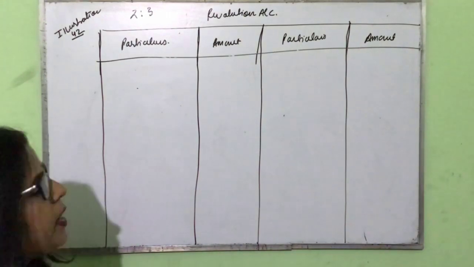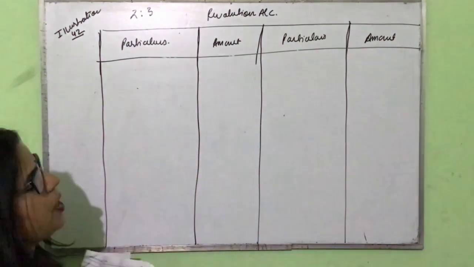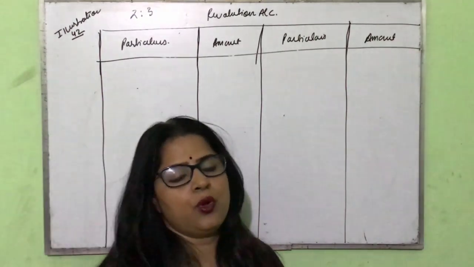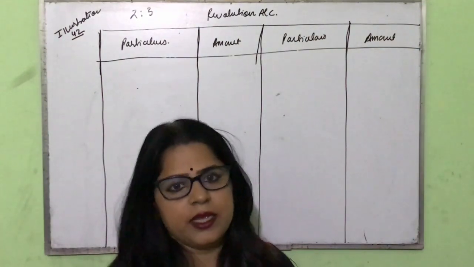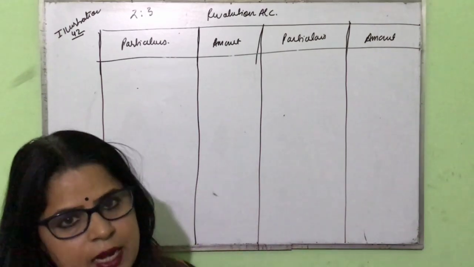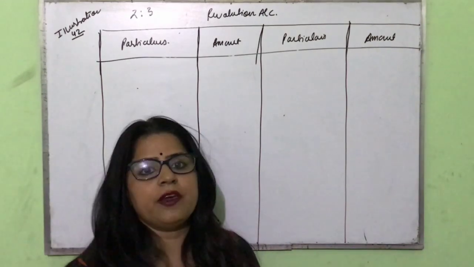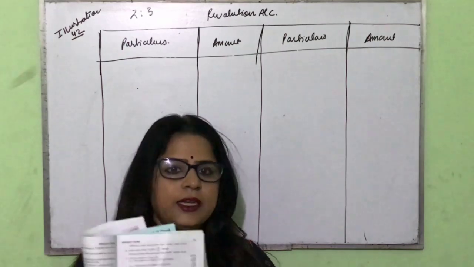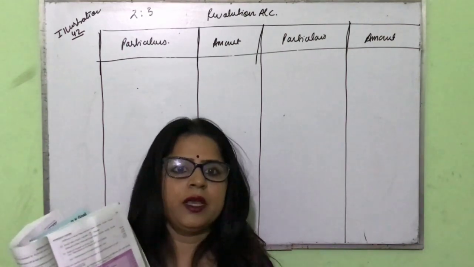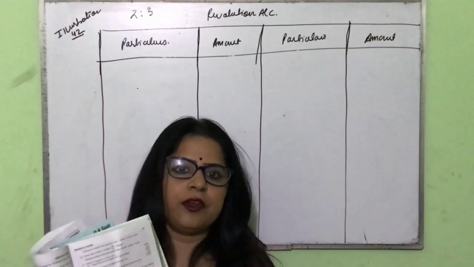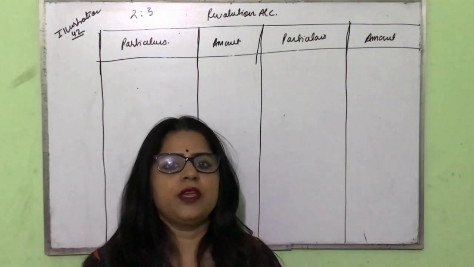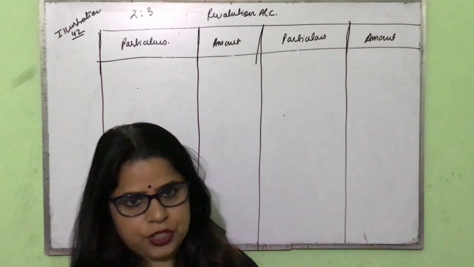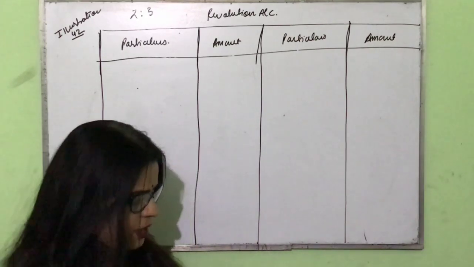Now we know very well that whenever we prepare a revaluation account, what do we show? We show the increase and decrease in the value of assets and liabilities. So from the given balance sheet and the adjustment given afterward, if any information is given about any of the assets and the liabilities, we have to do the revaluation. Let us see what is given in the adjustment.